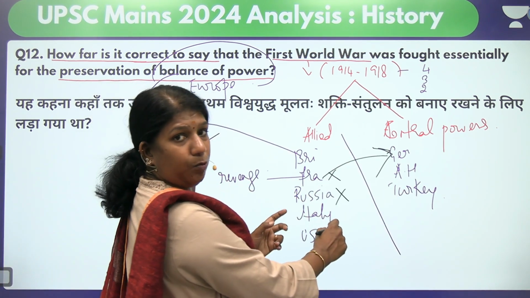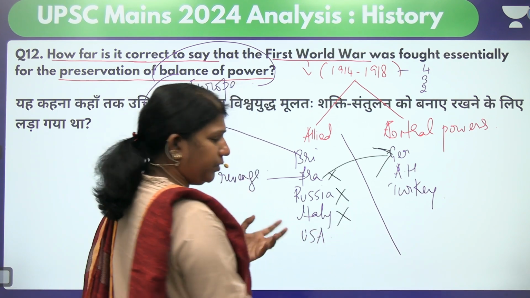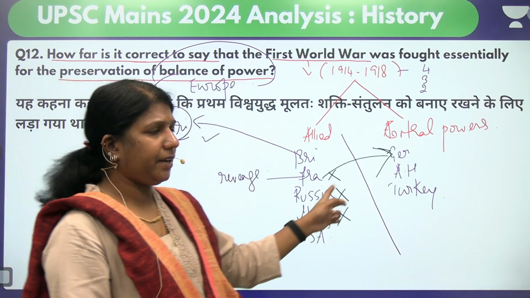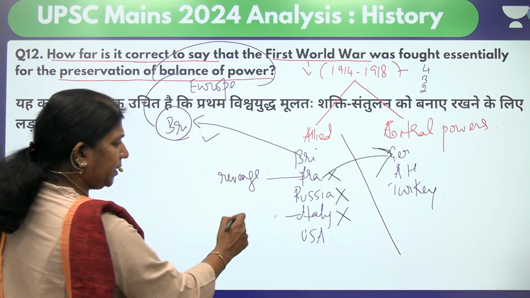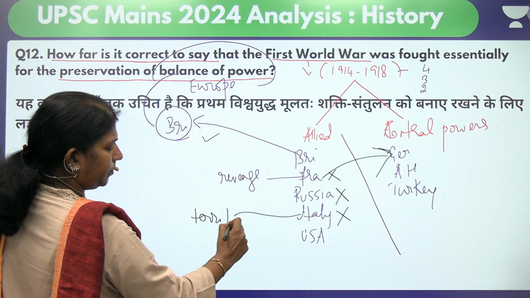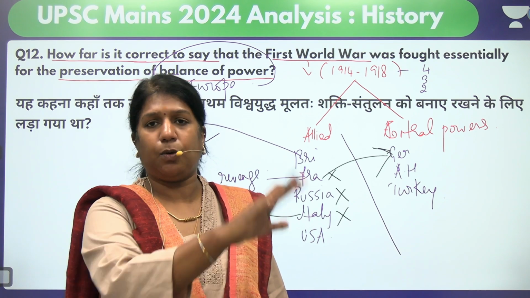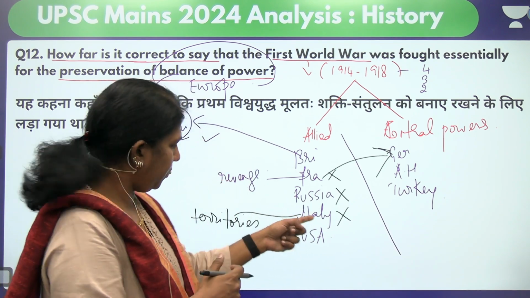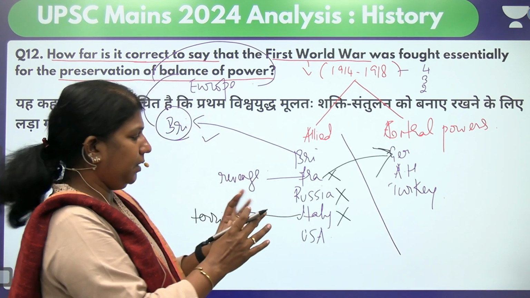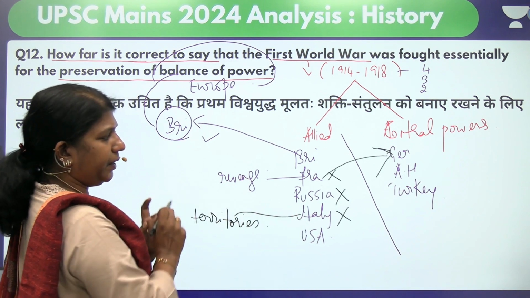And Italy. Why did Italy enter the war? Italy never wanted to do balance of power. Italy wanted to enter the war because Italy wanted territories. She wanted the Strait of Dardanelles. She wanted the Bosporus Strait. She wanted Fiume. So she participated in the war because of territory.